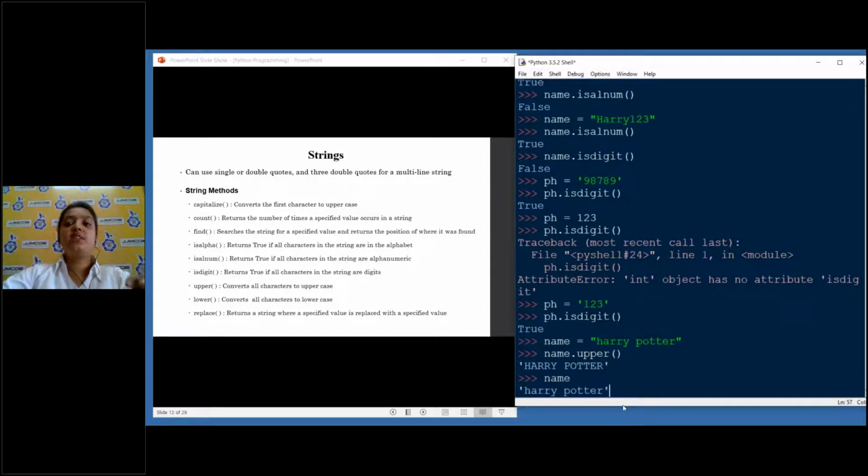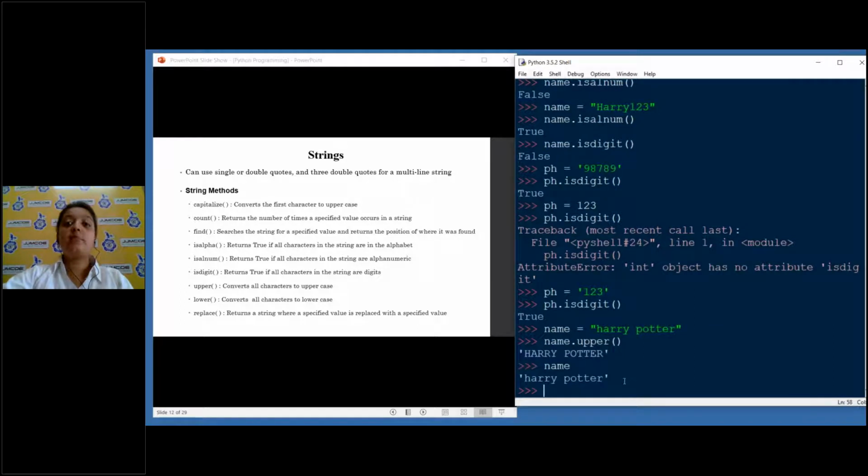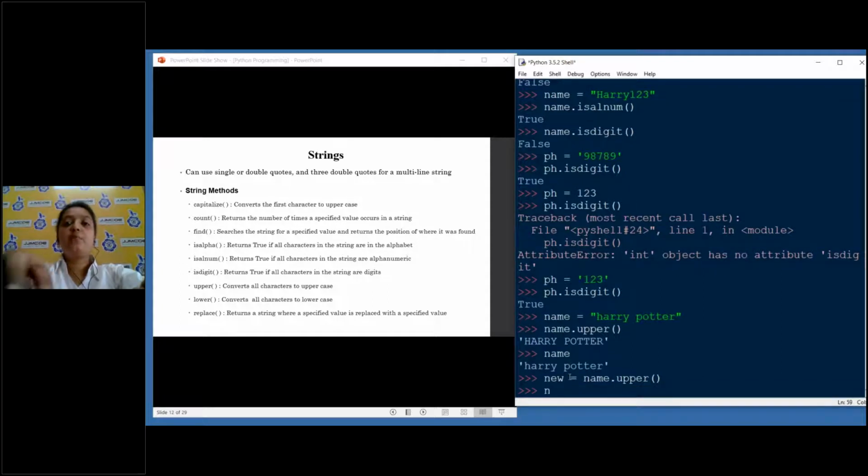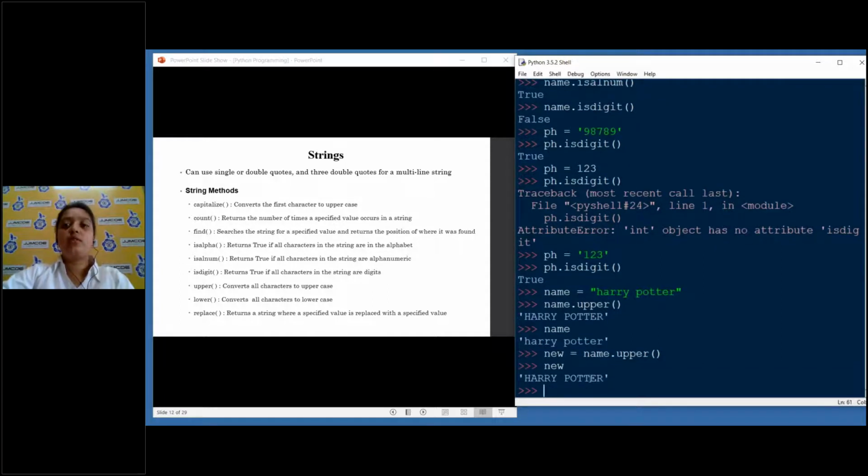Again, I'm just writing this without assigning it to a variable, so name is not actually changed, because strings, as we know, are immutable. We cannot actually change the value of the string; we can only give it to another variable. Then we have lower. Name is already in lowercase, so what I will do is take this upper and assign it to a new variable: new is equal to name.upper. Now new will have this value, but name will always keep its value, Harry Potter, in memory. So now I write new.lower.